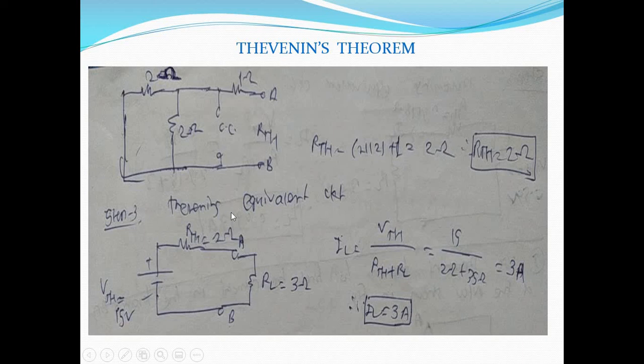Then step 3, Thevenin's equivalent circuit, in which VTH, RTH and RL will be connected in series. So VTH we have calculated in step 1, 15 volt. RTH is equal to 2 ohm, that we have calculated in step 2, and RL is equal to 3 ohm, that is the resistance through which we need to find out the response. So IL is equal to VTH upon RTH plus RL, that is 15 upon 2 ohm plus 3 ohm. So it will be 15 upon 2 plus 3, that is 5. So it is 3 ampere. So IL is equal to 3 ampere.